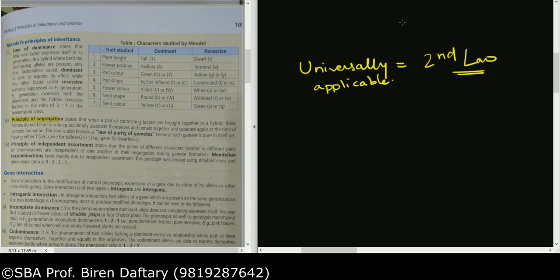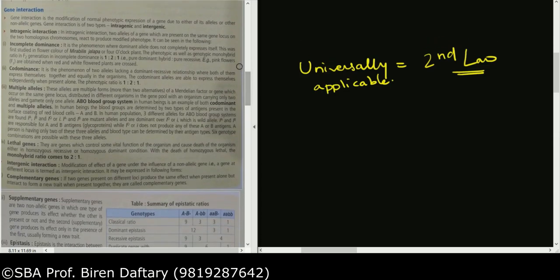They have not explained this in detail. Now the next part is called gene interaction, as you see on the left hand side. Gene interaction is also called the neo-Mendelian inheritance part, which is given in your book. If you remember, they had called that part neo-Mendelian inheritance. So these are all the genetic laws or rules formed after Mendel, correct?